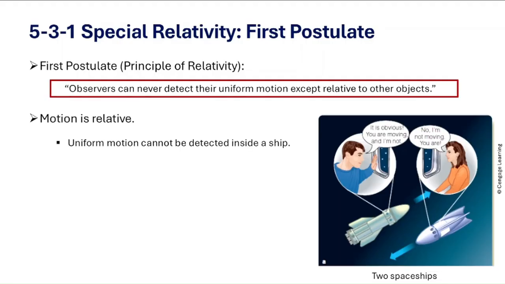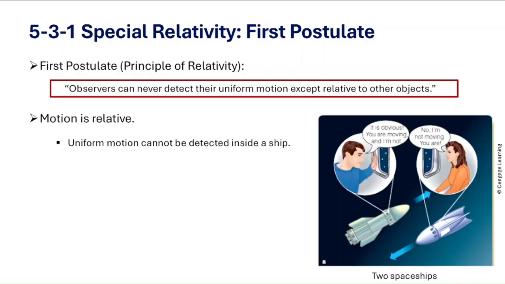Now what Einstein realized is that inside a smoothly moving spaceship, there is no experiment you can perform to know whether your ship is moving or not. For example, if you float in the middle of the ship, throw a ball or pour water, everything behaves exactly as if the ship were at rest.